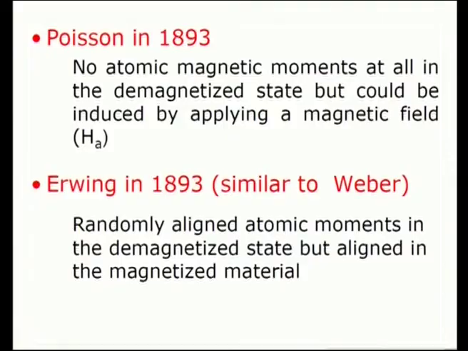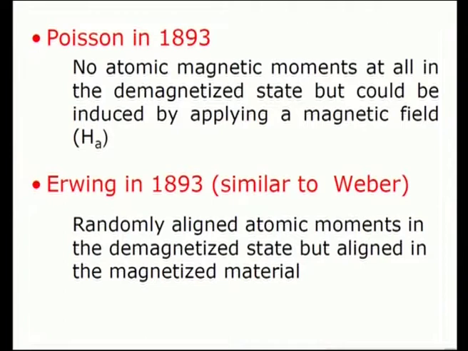Then Poisson in 1893 proposed that there are no atomic magnetic moments at all in the demagnetized state, but they could be induced by applying a magnetic field HA. That means, if there is no applied magnetic field, there could not be a magnetic moment at all in the demagnetized state of a material.